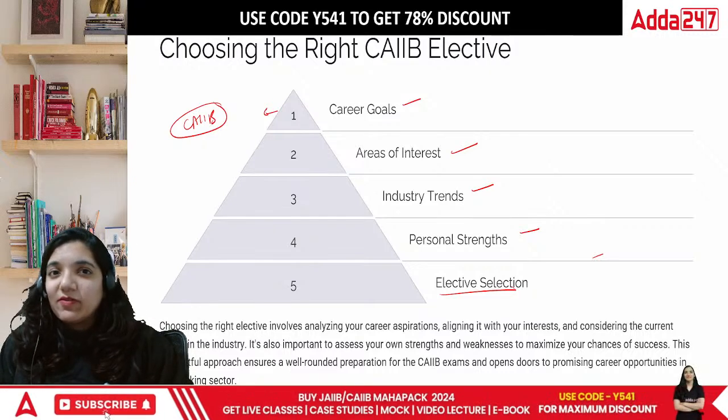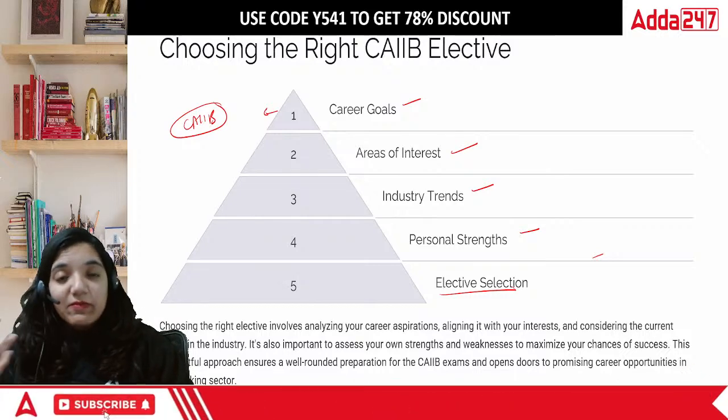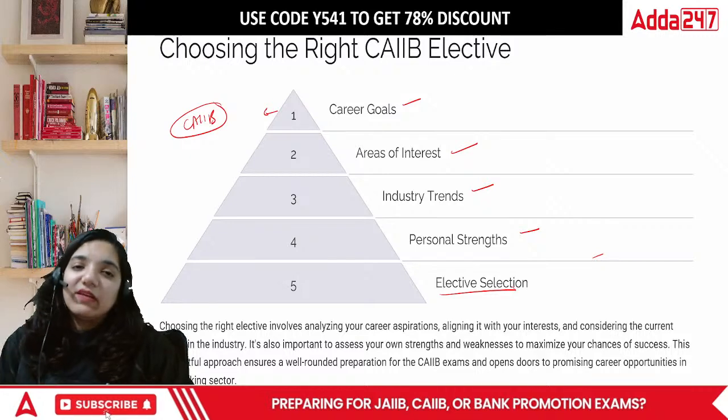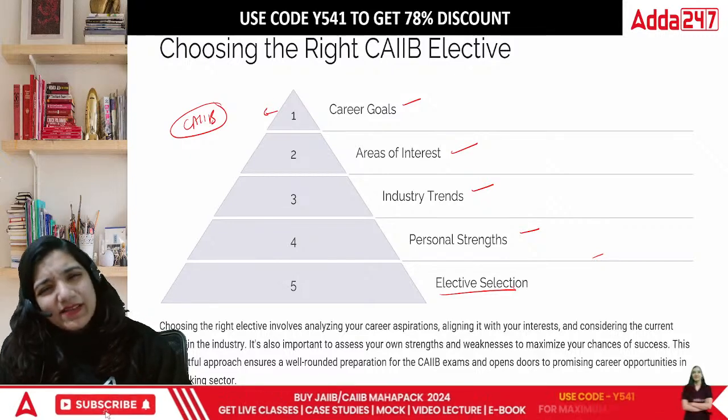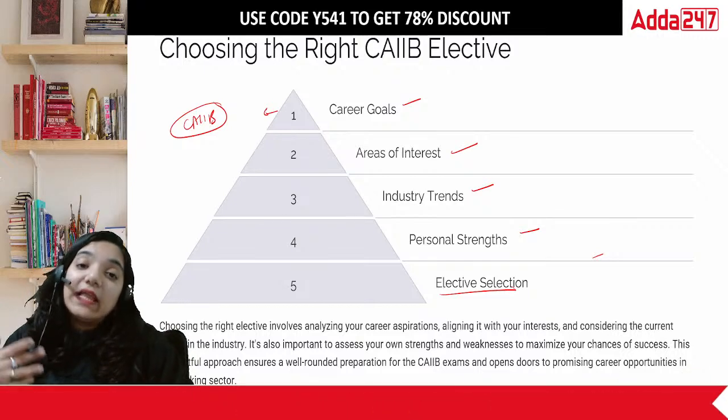Especially if I talk about IT. IT is one particular area. I'm not an IT student there. I've never been one from the very beginning. So that means, and at the same time, I don't have an interest in it. But yes, it's a part of industry trends. So shall I take it? No, because that's not my area of interest.